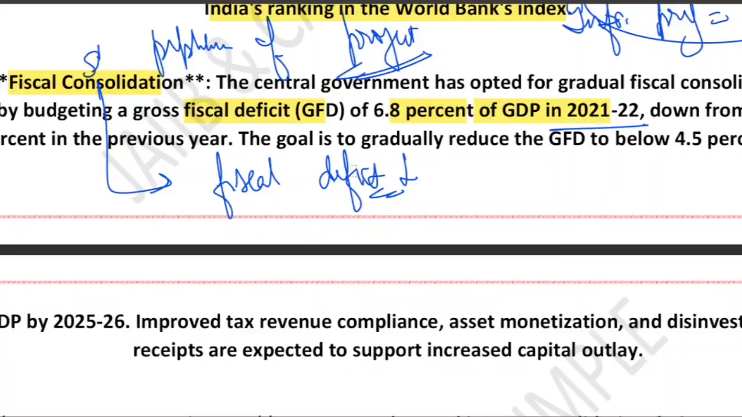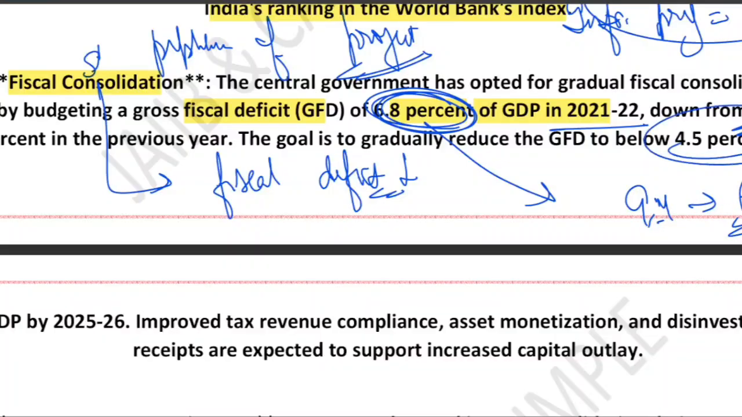And for 21-22, the government planned to reduce the GFD, that is the gross fiscal deficit, to how much? What was the plan? The plan was to bring it down to 6.8%. Earlier it was 9.4%. So the long-term goal is to bring the deficit below 4.5% of GDP by 25-26. That is the long-term goal.